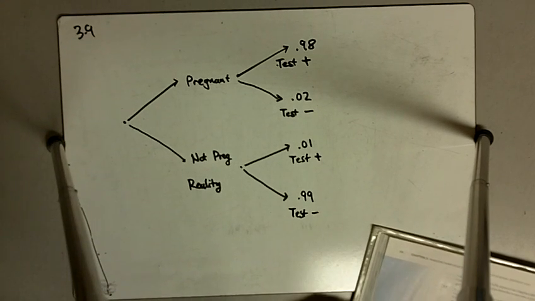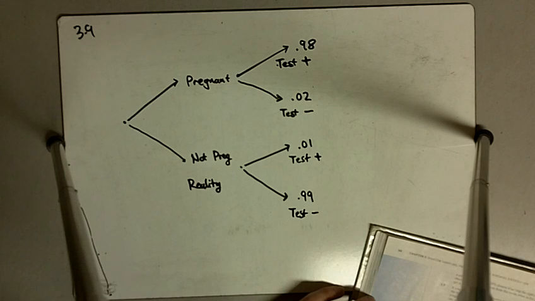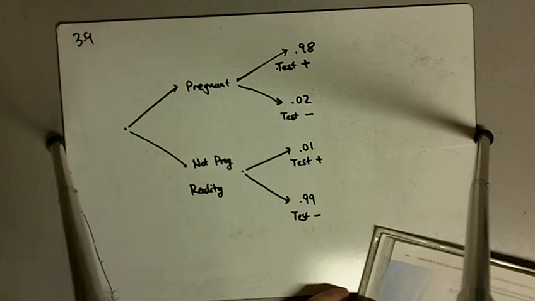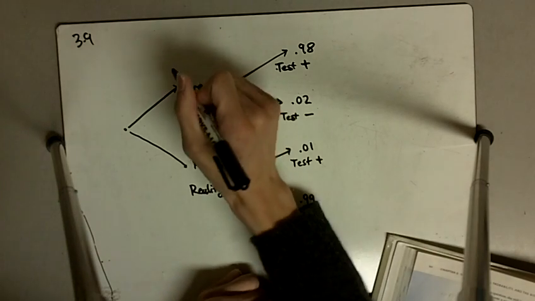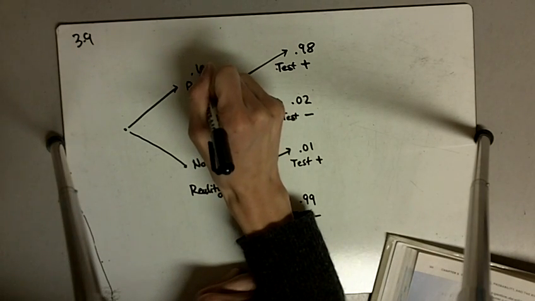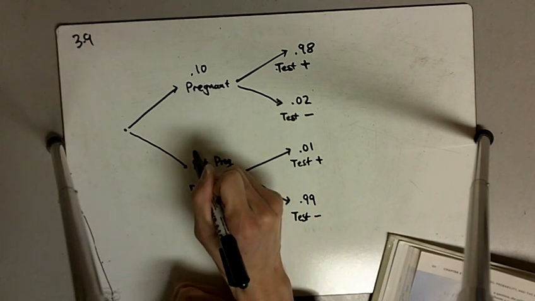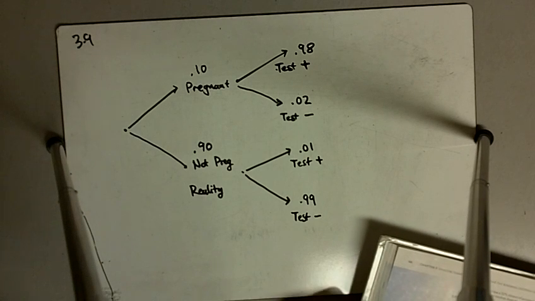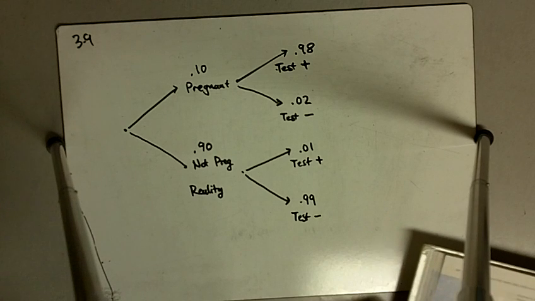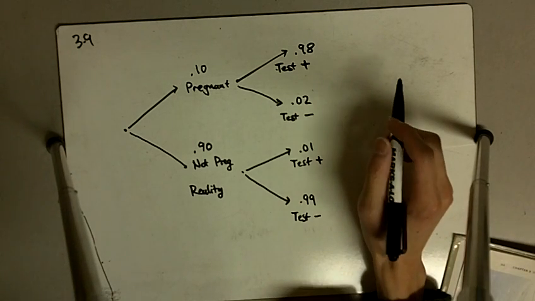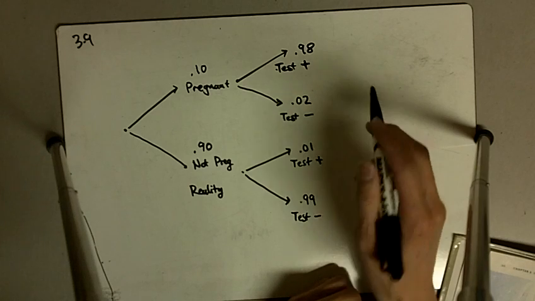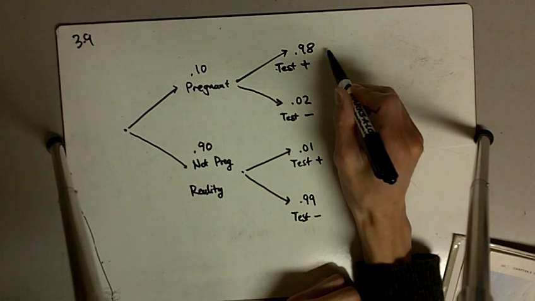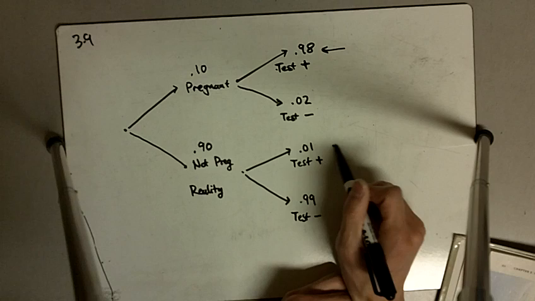Okay. Part A says, suppose that 1,000 women take an early pregnancy test and that 100 of them truly are pregnant. So in this case, 10% of our women, or 100 out of 1,000, are pregnant, which means 90% are not pregnant. It then asks, what is the probability that a randomly chosen woman from this group will test positive? So we're not asking for how many are truly pregnant, we're asking for those who test positive, which will be this group of women and this group of women.